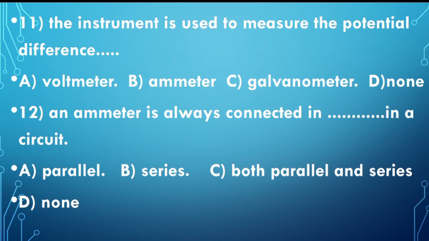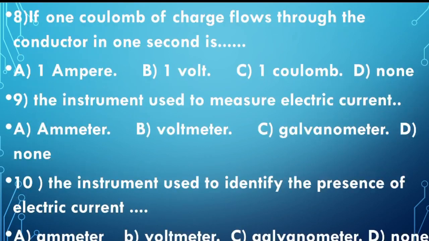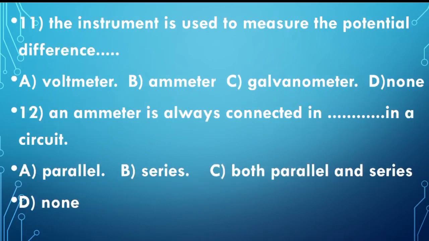Okay. Next question. An ammeter is always connected in dash in a circuit. Ammeter is a device which measures the electric current, right? So in a circuit, in which type will the ammeter be connected?